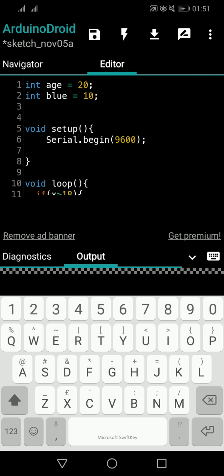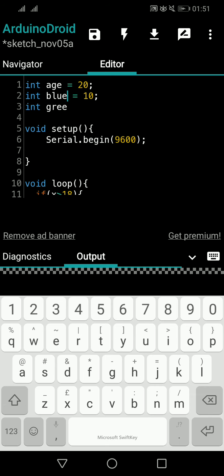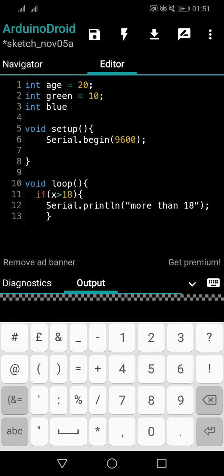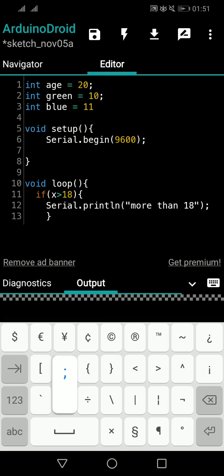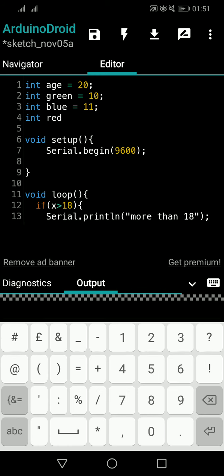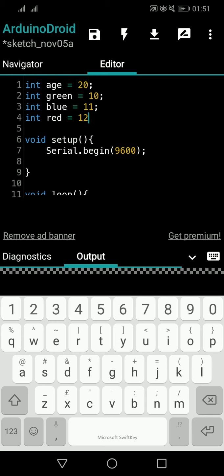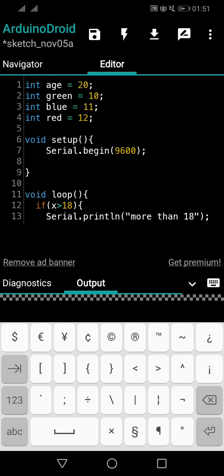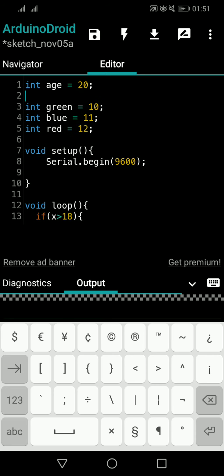Blue is fine. Int green first, we'll start from green: green is 10. Blue is 11 and red is 12. You have to connect the particular LEDs to the particular pins. So you connected all the LEDs, everything is fine, and you have the variable age to verify. You don't have to connect anything to pin number 20 because that is something else. These three are the pins.